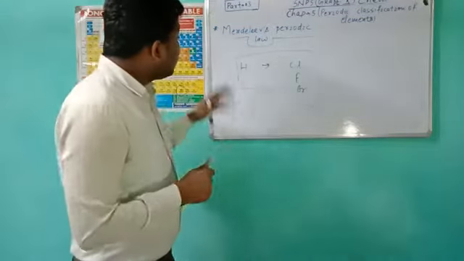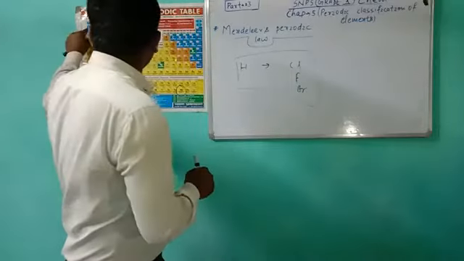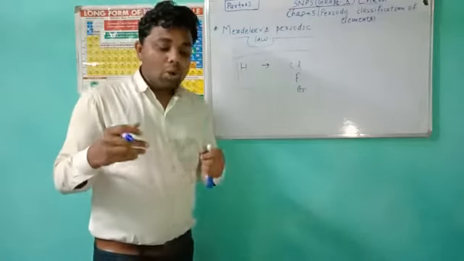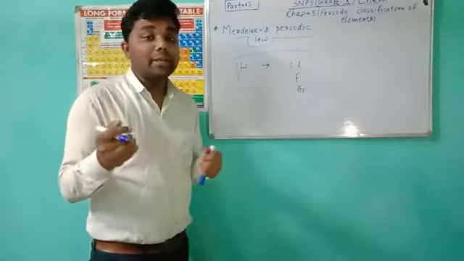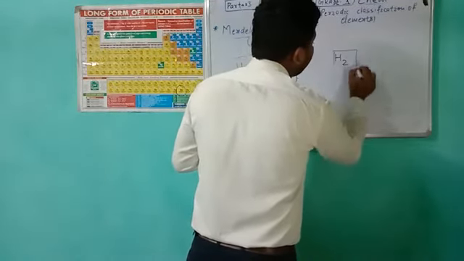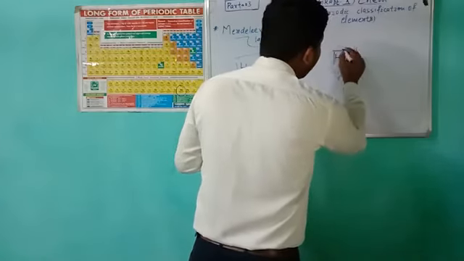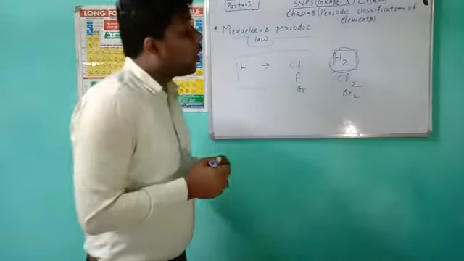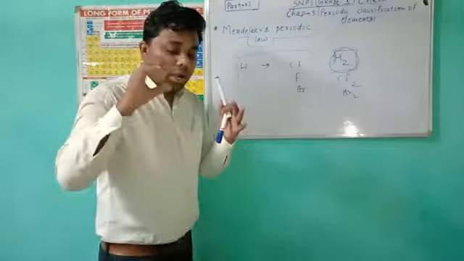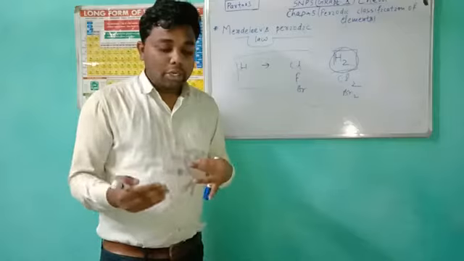But for this, the hydrogen must be in the first group. But we know that hydrogen also resembles the halogens, as it is found in diatomic form, like Cl2, like Br2. So it also resembles them and is found in H2 form, that is diatomic form. So a correct position could not be assigned to hydrogen in the periodic table.